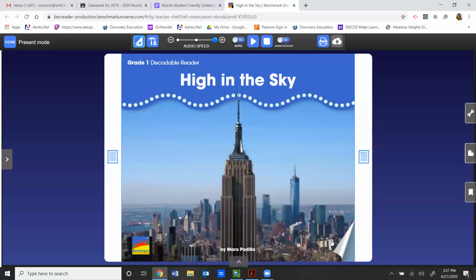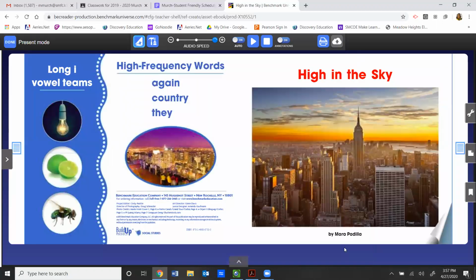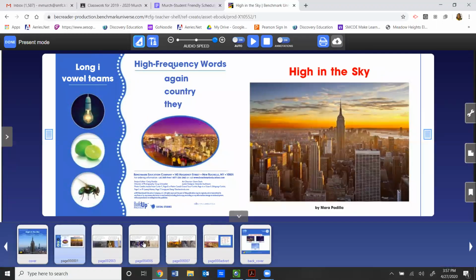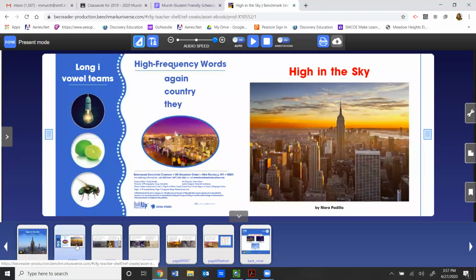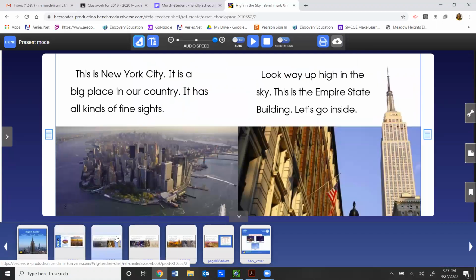Remember, to flip the pages, to turn them, you can come down here with your mouse or your cursor, and you can wait till the page lifts up, and you can push on it to get it to turn. You can also push on the caret and find pages that way. You probably don't need to have this page read to you. I would probably start here.